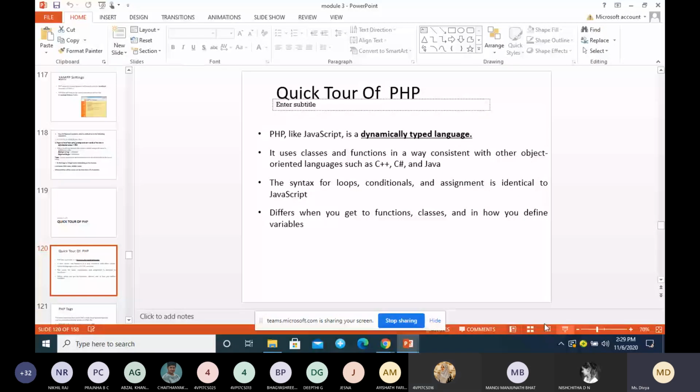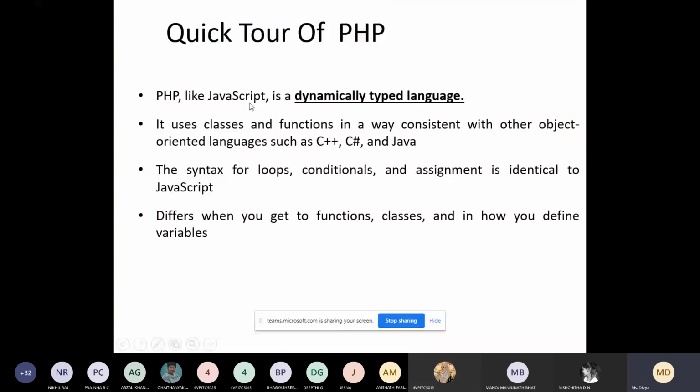So PHP is similar to your JavaScript, which is a dynamically typed language. We don't specify the data type here. We simply create the variable using the dollar symbol. Even here we have the concept of classes, functions, and different object-oriented concepts are also supported in PHP, similar to C++, C Sharp, and Java.